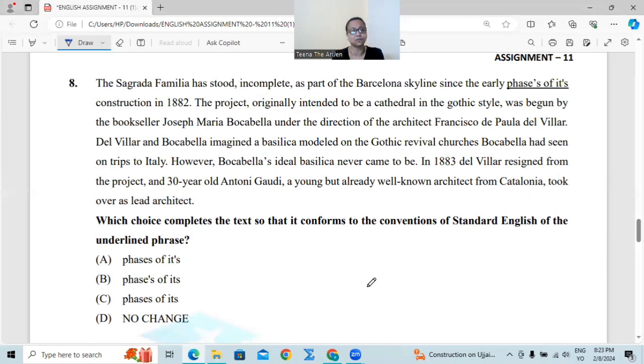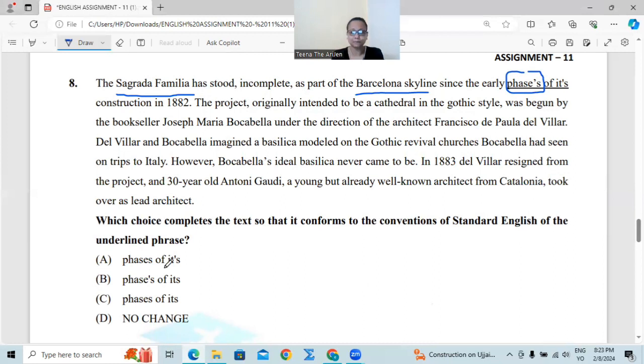Which choice completes the text? Okay, now see, Barcelona skyline since the early phases of its construction. Now, early phases. Okay, that means phases must be plural, not possessive singular. Of its construction, this one: Sagrada Familia's construction, as a part of the Barcelona skyline.